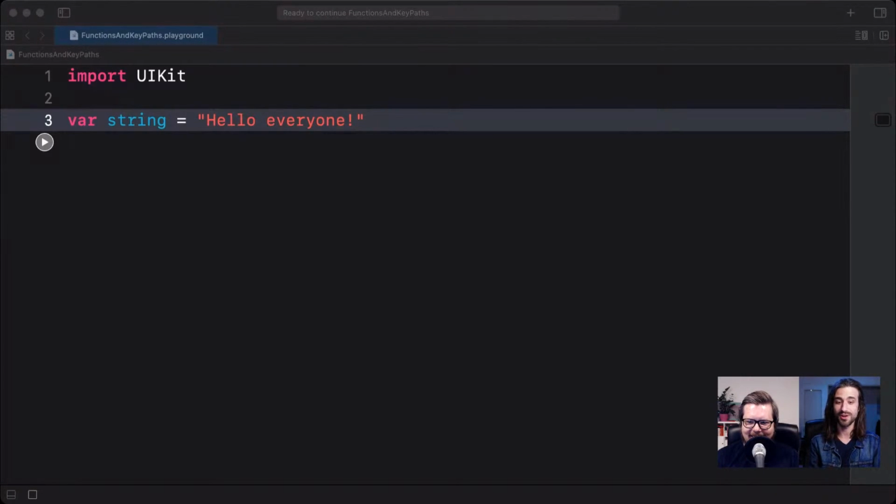Thank you for coming. So, as you can see from what is displayed on the screen, this new format is going to be a live coding session. We are going to talk about KeyPath and we're going to talk about function and how the two of them relate together. But before we begin, a little bit of an intro.